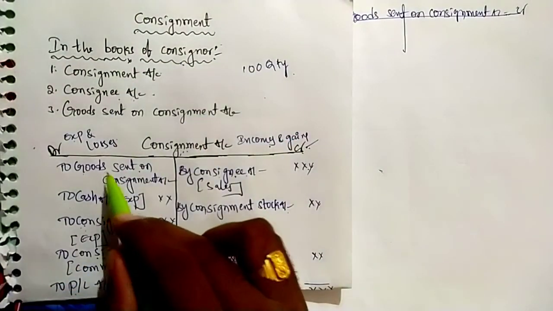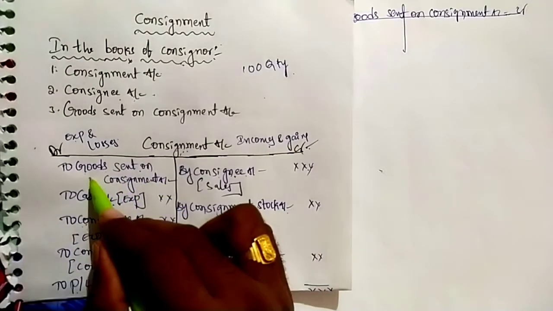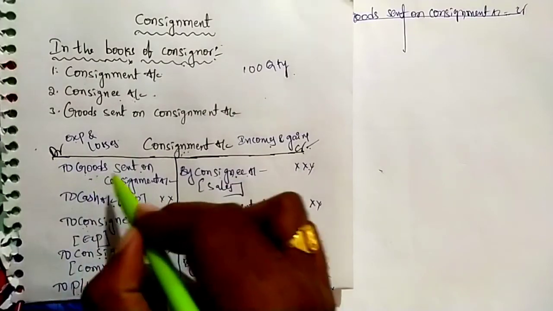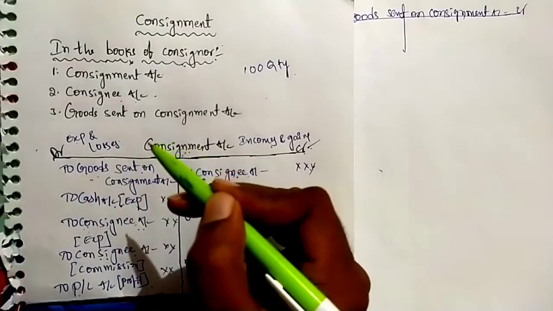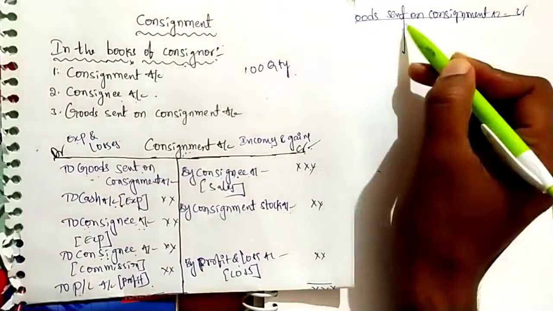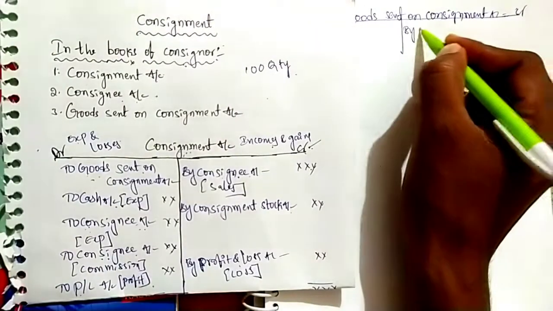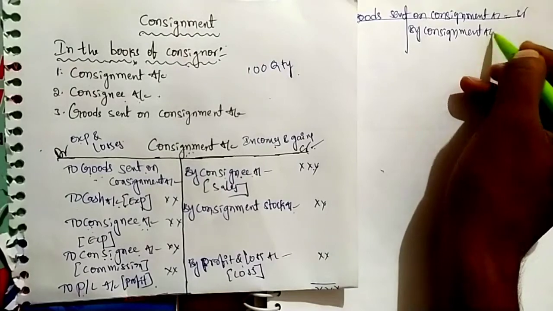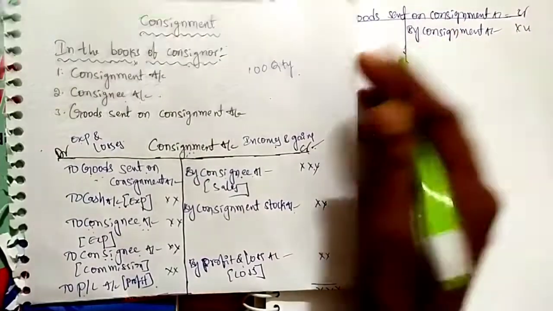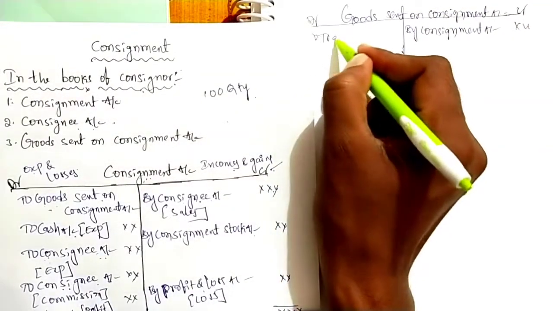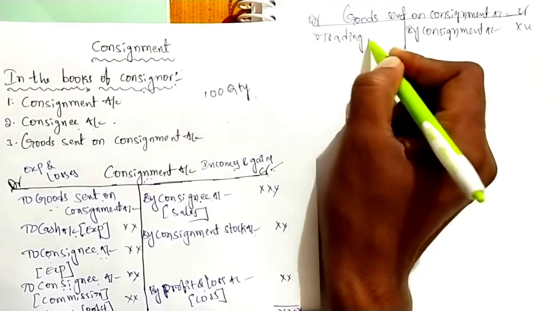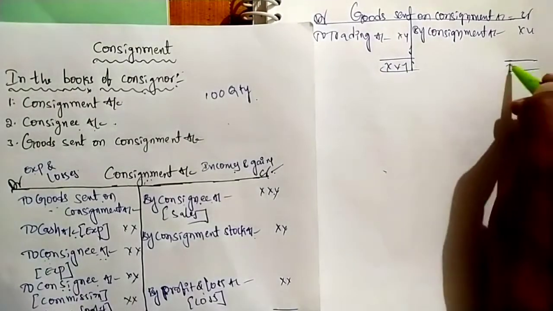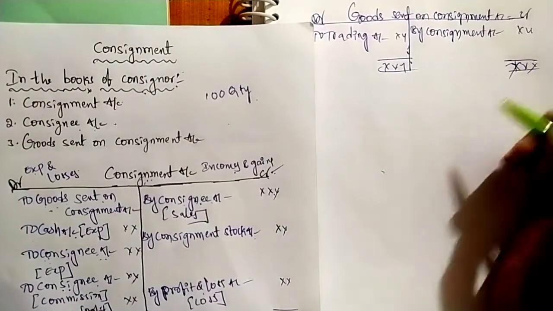See this, goods sent on consignment is recorded on the debit side, meaning consignment account is debited, and goods sent on consignment is credited. So we have to write on the credit side of goods sent on consignment, by consignment. That's it. The same amount is transferred to trading account. So obviously both are equal. There is no balance to carry. That's it.